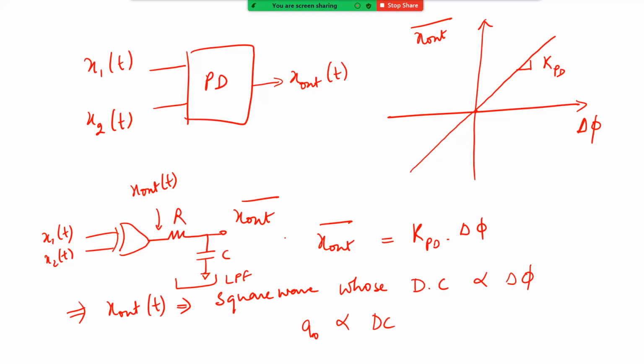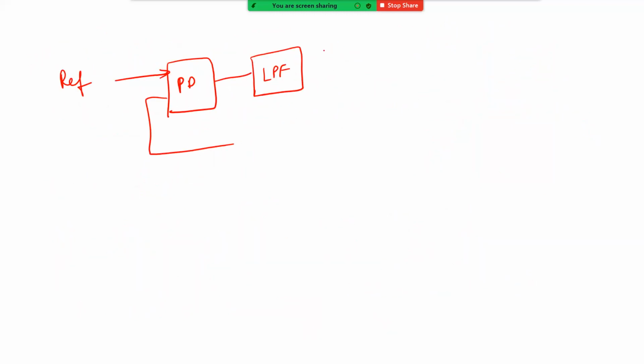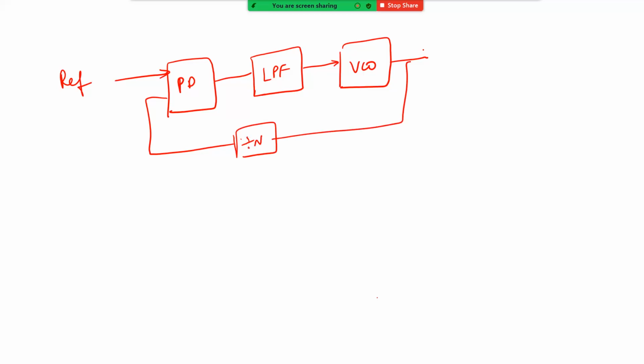The loop filter can be different, there are different ways, but this is a very simple loop filter. Let's say there's some kind of low pass filter, and then it goes to your VCO, and then that is fed back. Let us say that we have an appropriate division ratio and bring it back.